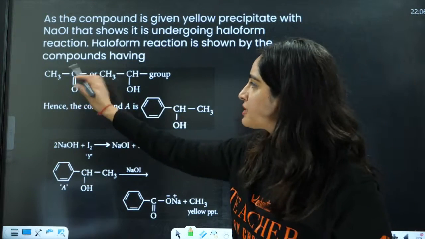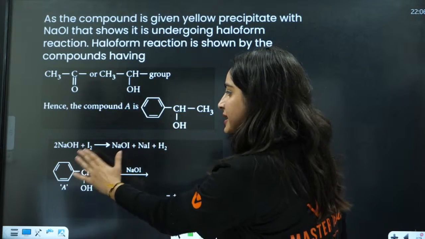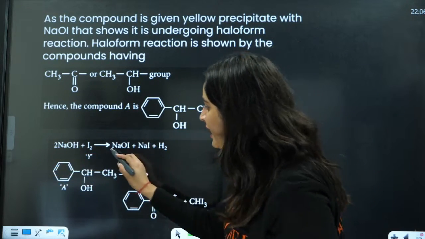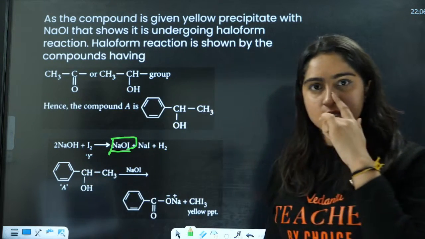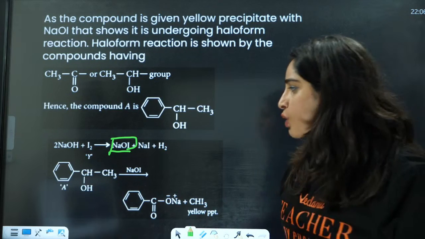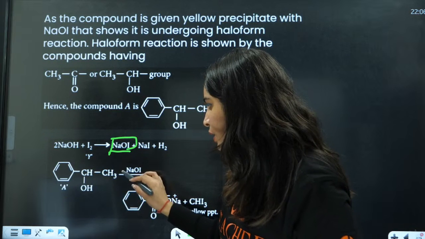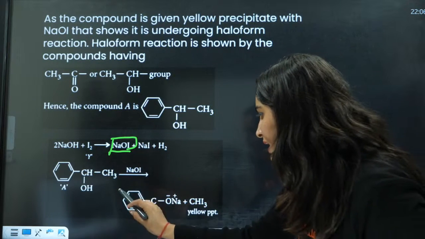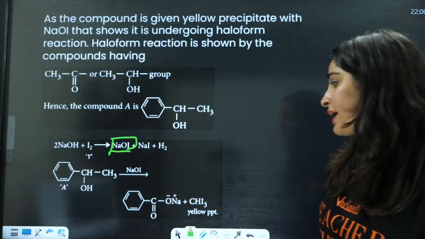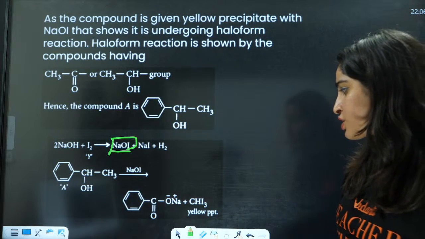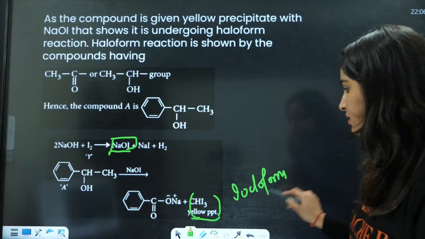See, you will have this compound, okay? Now, this compound A is reacted with NaOH and I2, and here you will have the formation of NaOI. Now, this NaOI is reacted with this alcohol. After this reaction, what will it do? This is alcohol, right? This is NaOI. It will lead to the formation of this, which is basically the iodoform test.